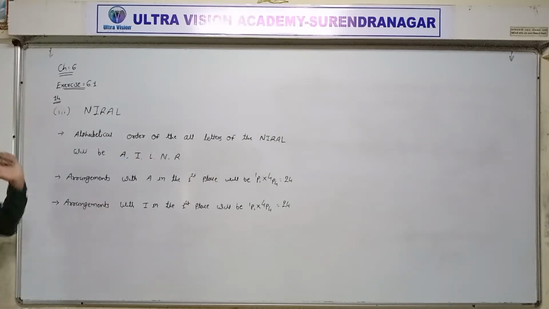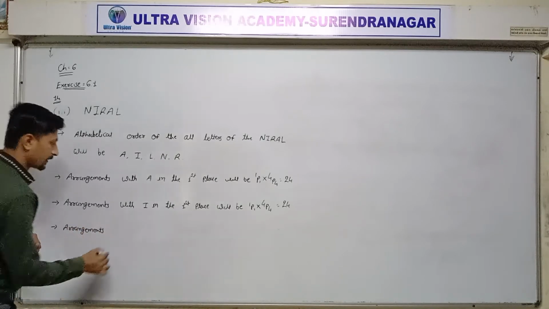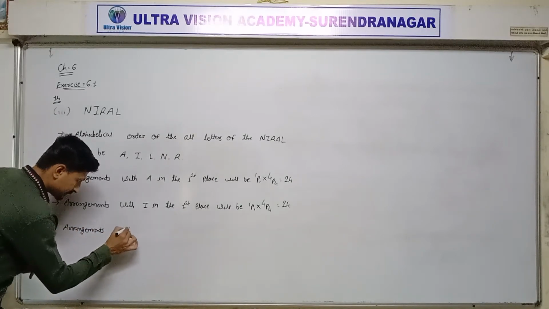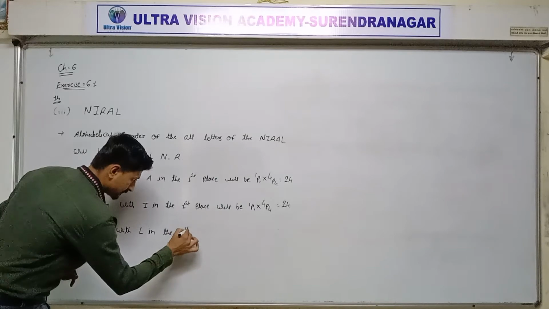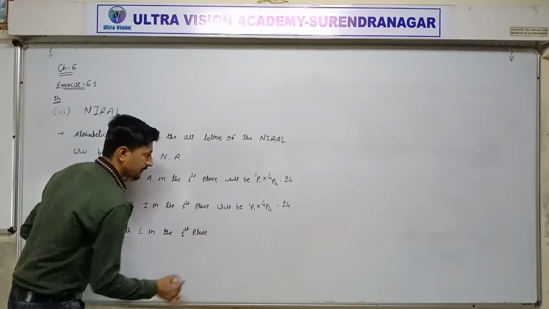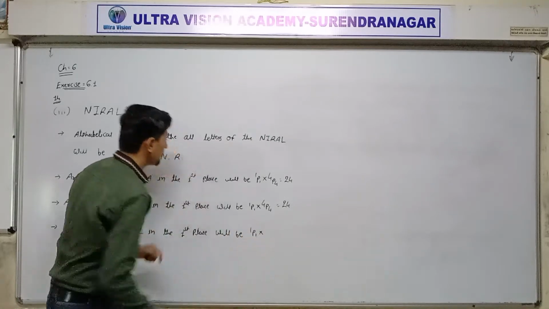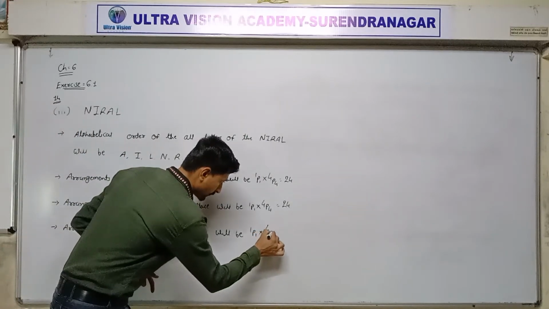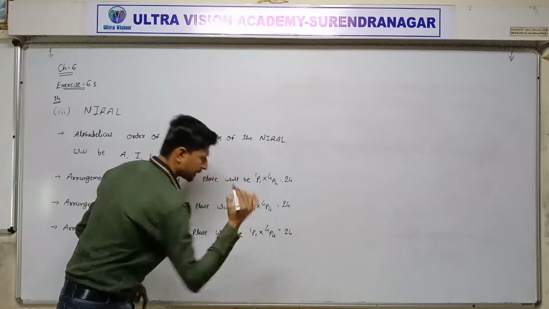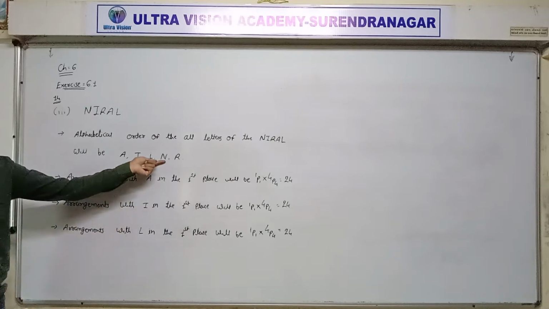Now next, L in the first place. Arrangement with L in the first place will be 1P1, L is repeated one time. Remaining 1, 2, 3 and 4 letters, 4P4, 24. Now next, N in the first place.